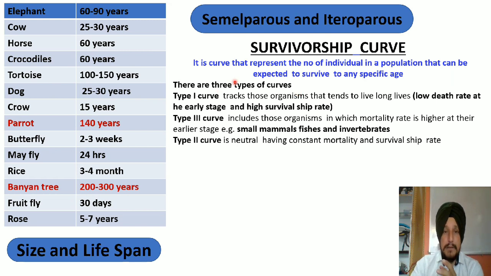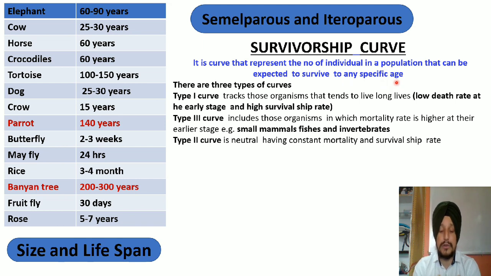Student, survivorship curve is a graphical representation or a specific curve that represents the number of individuals in a population. That means एक population के कितने individual कितनी देर तक survive करते हैं और कितनी age तक जिंदा रहते हैं, उस relationship को जब हम find करेंगे तो वो relationship हमें कौन बताएगा? Survivorship curve. So it is the curve that represents the number of individuals in a population that can be expected to survive at any specific age.